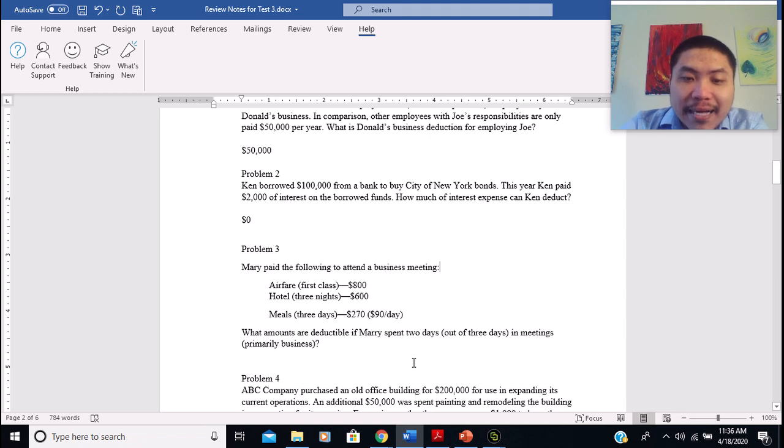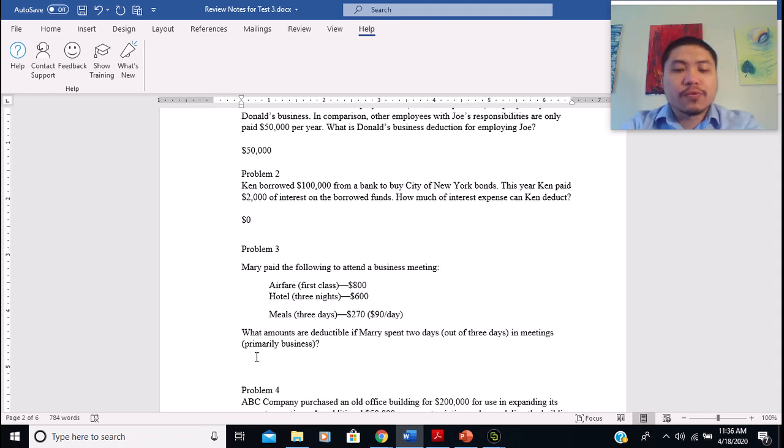Because of that, 100% of the airfare is going to be deductible, so all of the $800 is deductible. In terms of lodging, she stayed 3 nights for $600, but she only spent 2 days in business meetings. That means you can only deduct the lodging for 2 nights, so it's 2 out of 3 times 600. It's going to be $400.